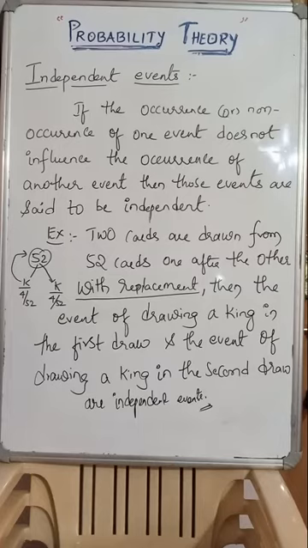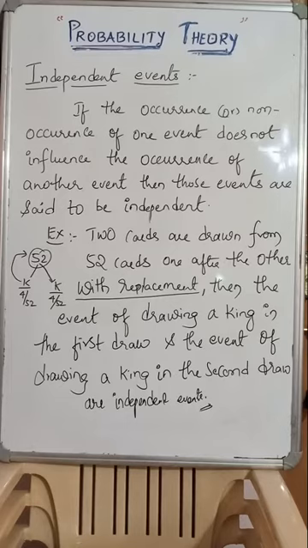Are you clear, guys? Not only cards, you can take balls also as an example. In a bag there are 10 balls, 5 red and 5 black. Two balls are to be selected, one after the other. Remember, one after the other. What is the probability of getting both red?